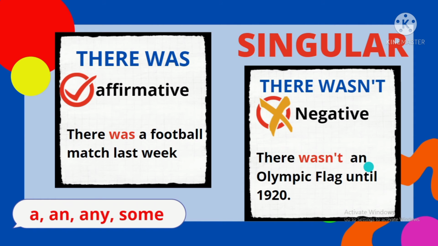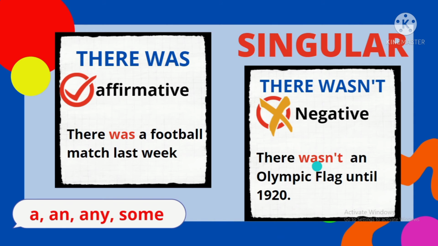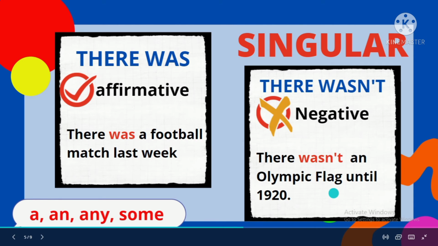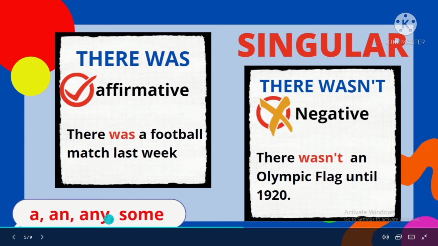There wasn't an Olympic flag until 1920. Why did they use wasn't here? Why didn't they use were not? Because it only refers to one Olympic flag. Remember that there was is a positive sentence, affirmative. There wasn't means a negative sentence. But they are considered as singular nouns, which means they are used for one noun. Singular means one. Normally for there was, there wasn't, we use a, an, any, some.